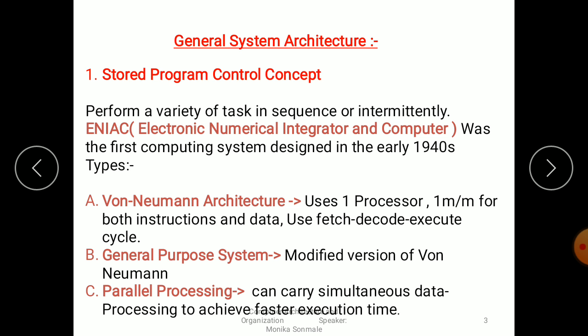First one is von Neumann architecture, which uses fetch, decode and execute of the instruction. Suppose the instruction is executed in three parts. First, fetch the instruction, meaning read the instruction, then decode the instruction and finally execute the instruction. And the general purpose system is a modified version of von Neumann, and parallel processing can carry out simultaneous data processing to achieve faster execution time.